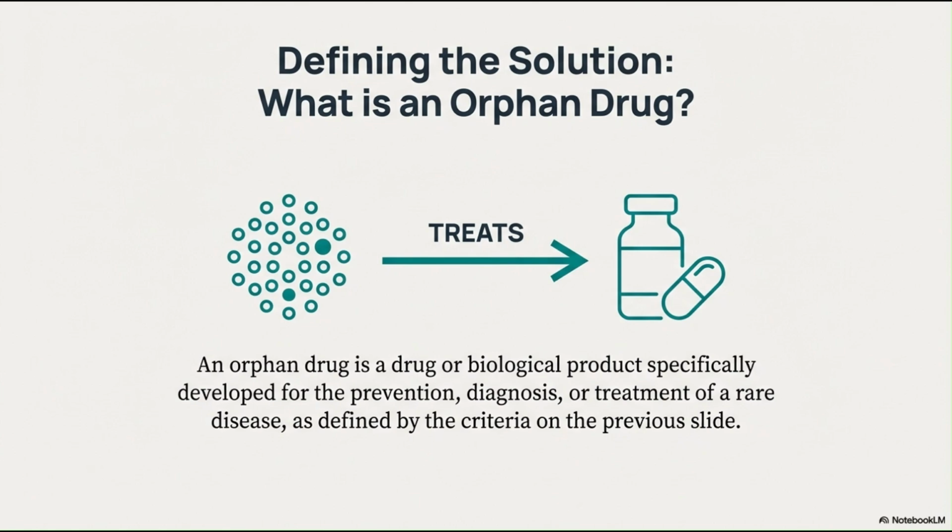So, we discussed what a rare disease is. Now, I'm discussing what an orphan drug is. An orphan drug is any kind of drug that is specifically developed in regard to a rare disease for its prevention, diagnosis, or treatment. So that's how we define an orphan drug.